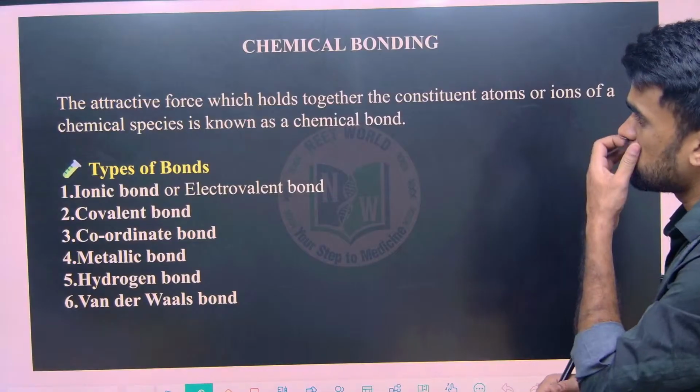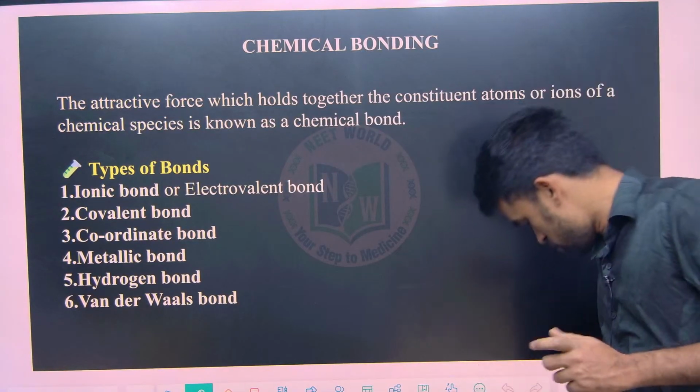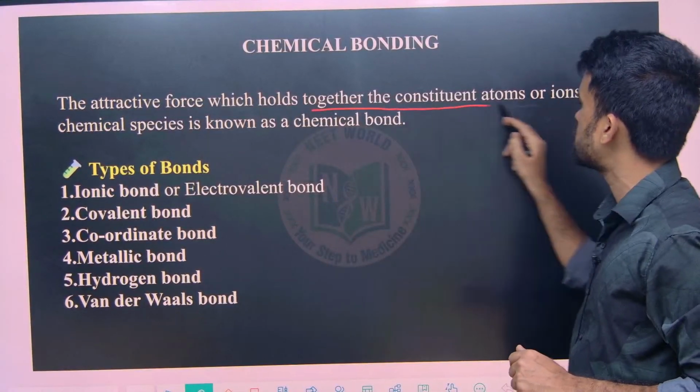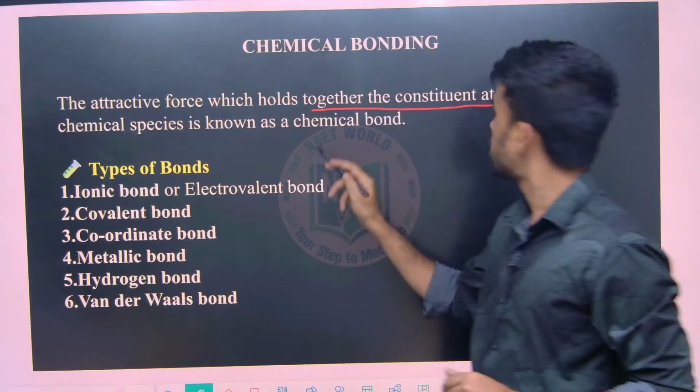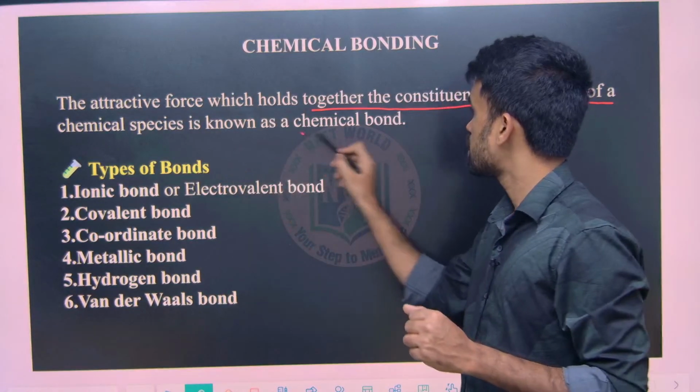Okay, so now once again, what is a chemical bond? I told you the definition of chemical bond: the attractive force which holds the atoms together in order to form a compound is called a chemical bond.